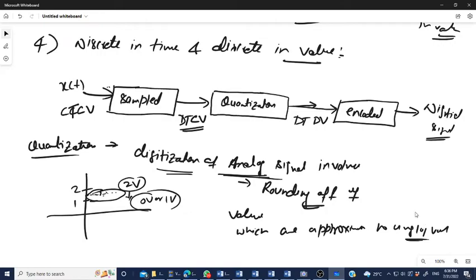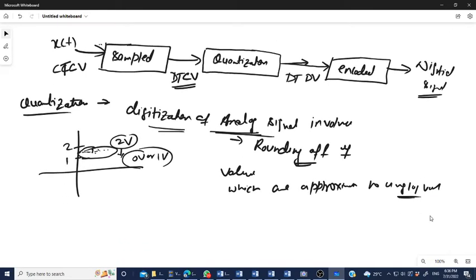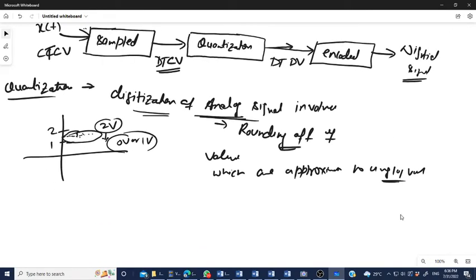The method of sampling chooses a few points on the analog signal, and these points are joined to round off the values to the nearest stabilized value.